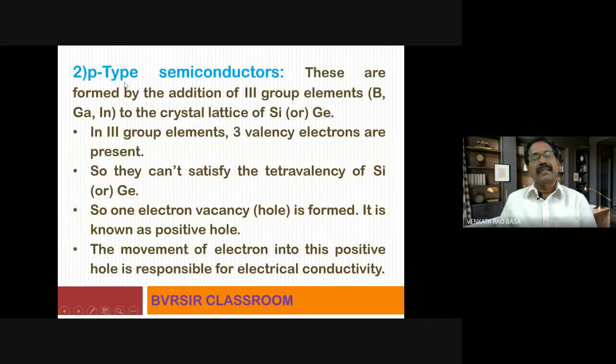The same thing which I just explained, p-type semiconductors. These are formed by the addition of 3rd group elements like boron, gallium, indium to the crystal lattice of a 4th group element like silicon or germanium. In 3rd group elements, 3 valence electrons are present, only 3 electrons. So they can't satisfy the tetravalency of silicon or germanium. So a 1 electron valency hole is formed. It is known as a positive hole. The movement of electrons into this positive hole is responsible for electrical conductivity. So that is the simplest explanation regarding the functioning of extrinsic semiconductors, N-type as well as P-type semiconductors.